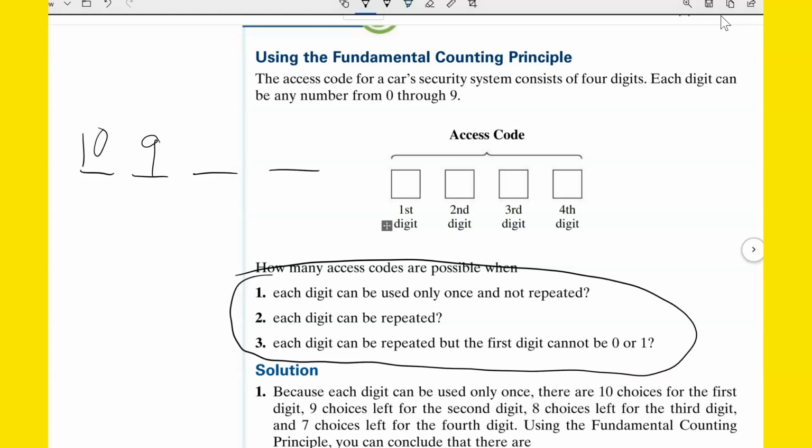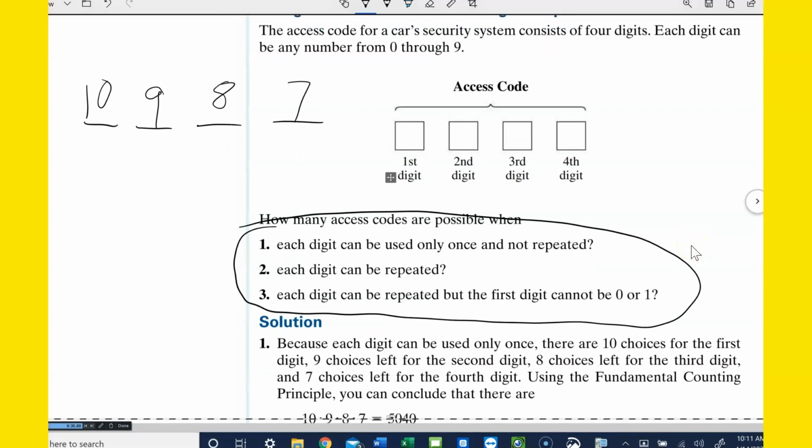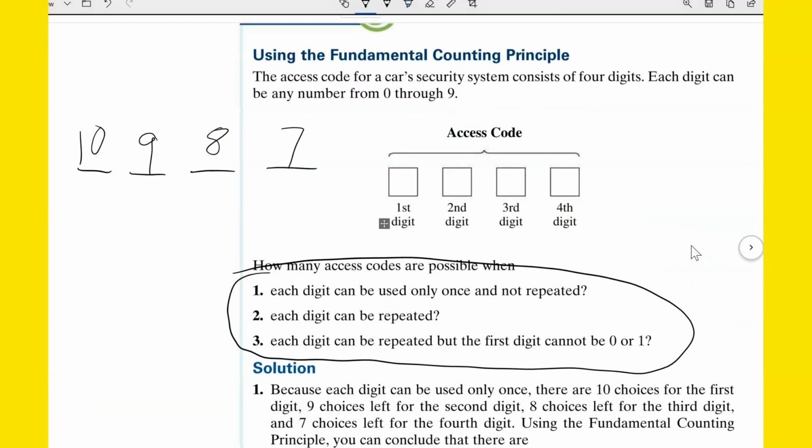We now only have 9 choices. And now we can't use what we used in the first one or in the second one. So now we're down to 8 choices. And we can't use that one. So now for the fourth digit, we only have 7 choices. So 10 times 9 times 8 times 7, whatever that comes to, 5,040.